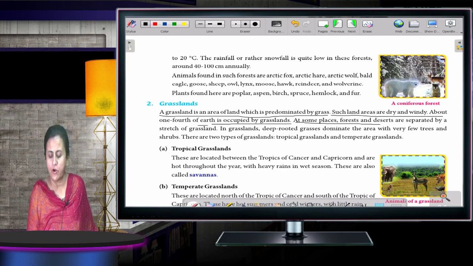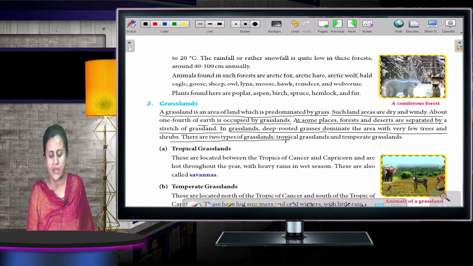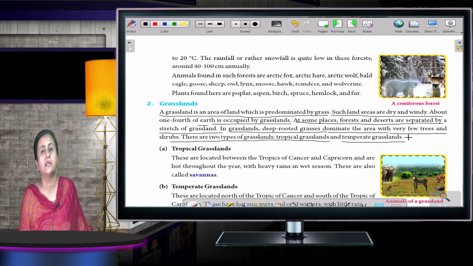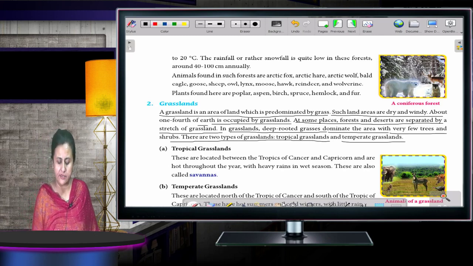At some places, forests and deserts are separated by a stretch of grassland. In grasslands, deep-rooted grass dominates the area with very few trees and shrubs. There are two types of grassland: tropical grassland and temperate grassland.